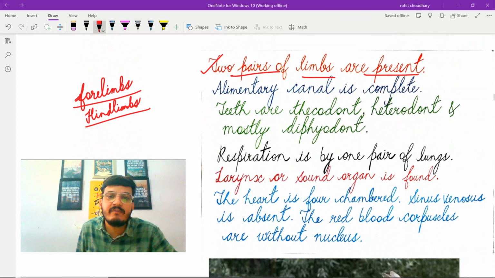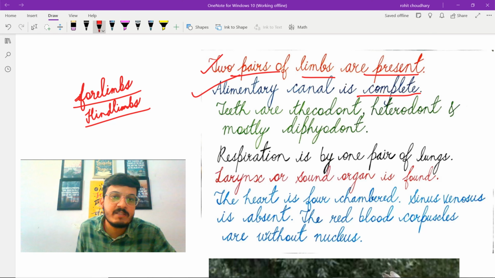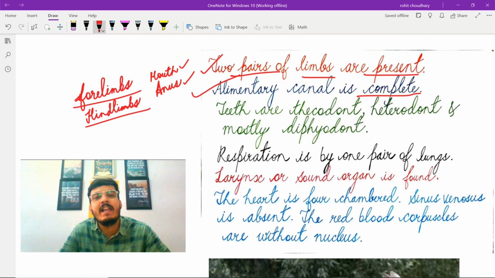The next characteristic feature is that the alimentary canal is complete, meaning the alimentary canal is a continuous tube that is running from mouth to the anus. There are two separate openings present for ingestion and egestion of food. The opening present for ingestion of food is the mouth, and the opening present for egestion of food is the anus. As there are two separate openings, mouth and anus, that's why the alimentary canal is said to be complete.